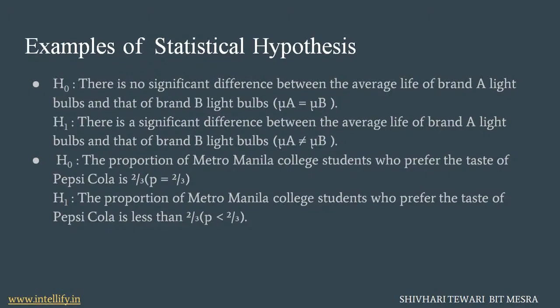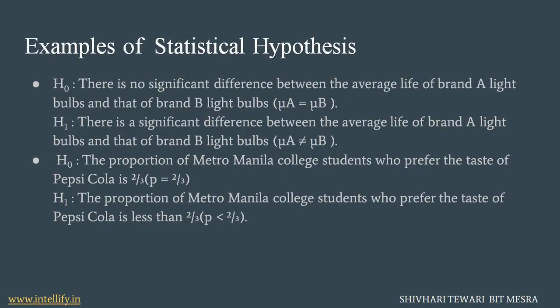He will use the brand A light bulb and brand B light bulb, and he starts the test on the same day. And if brand A light bulb and brand B light bulb both die on the same day, that means there is not much difference between the lifespan of both bulbs.